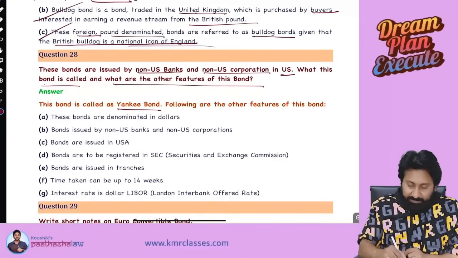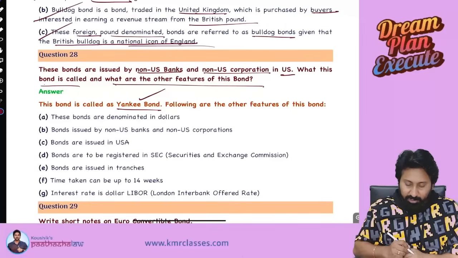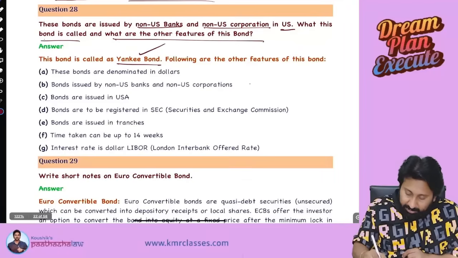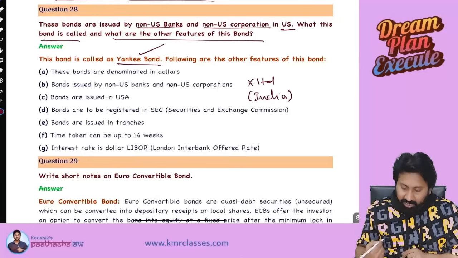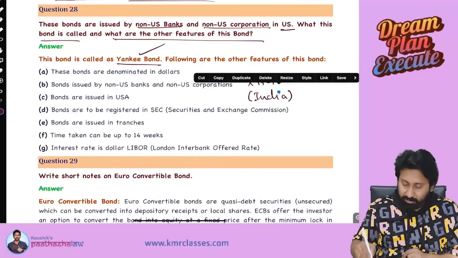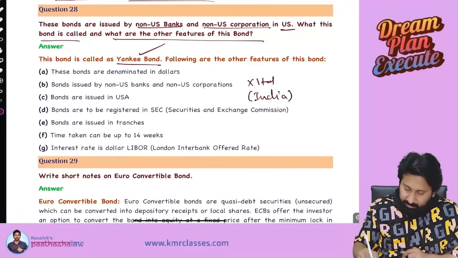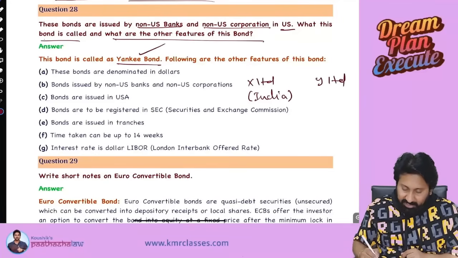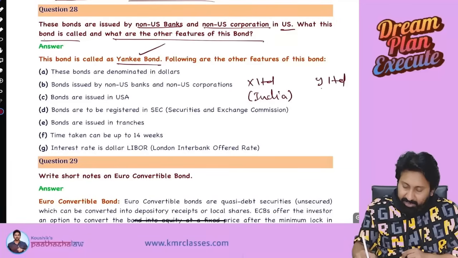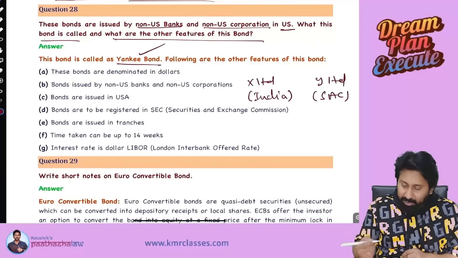Okay, first listen. This bond is called a Yankee bond. Listen carefully, I will tell you. X Limited is incorporated in India. Okay, next. Y Limited is a South American company.